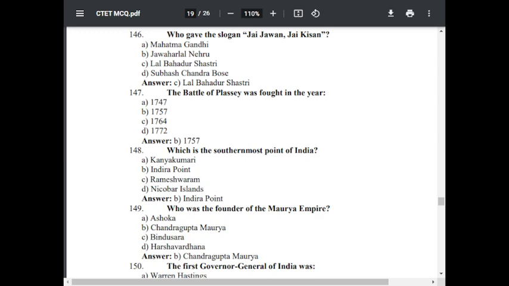Question number 149. Who was the founder of Maurya Empire? Option A, Asoka. Option B, Chandragupta Maurya. Option C, Bindusara.